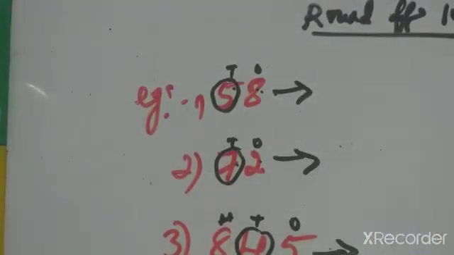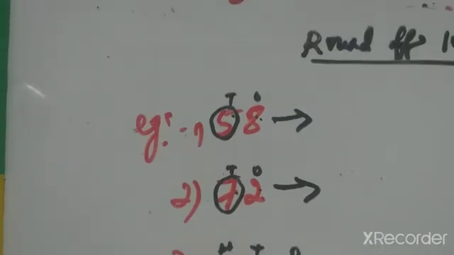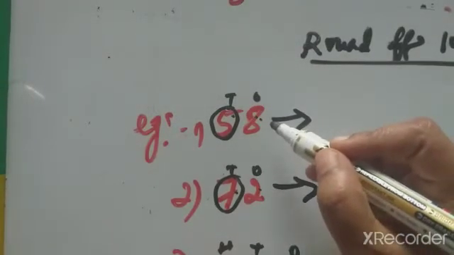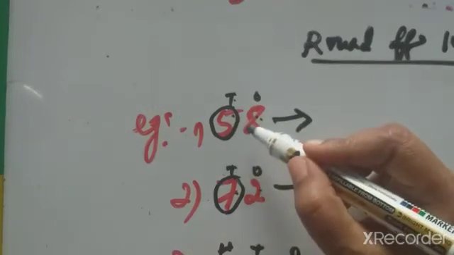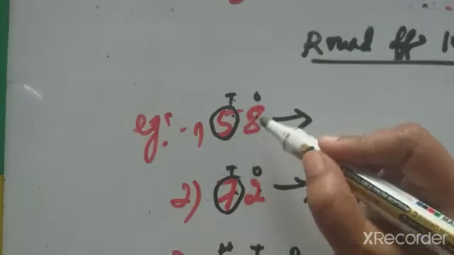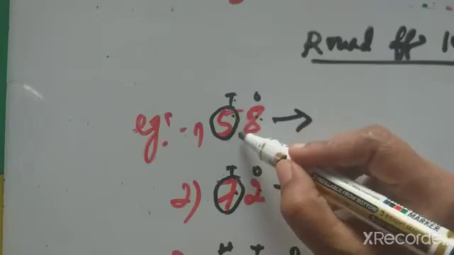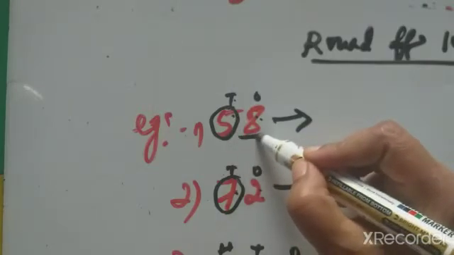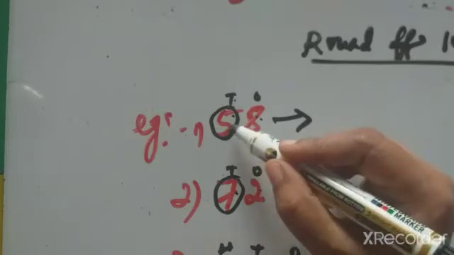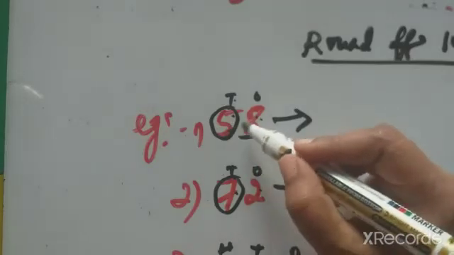Round off 58. What is the next step? Find your place. That means the tens place is where we round off. Look next door. Look next door means we check the number next to this place. The next number after 5, which number is there? 8. That is our next neighbor.